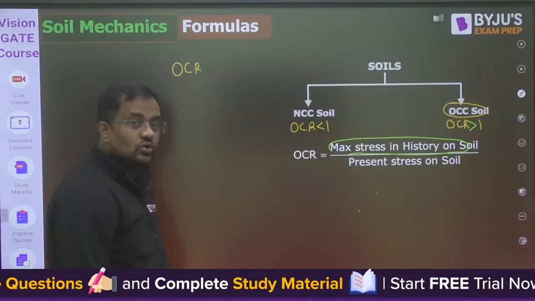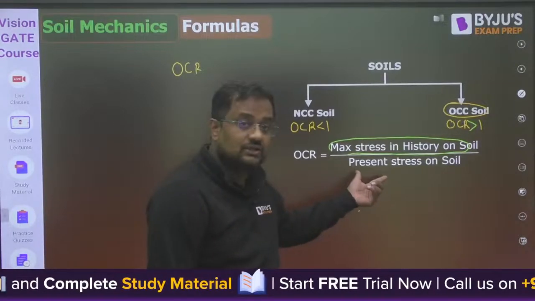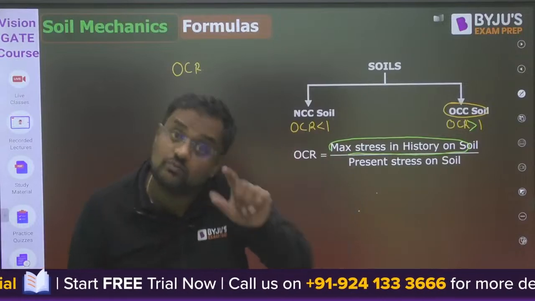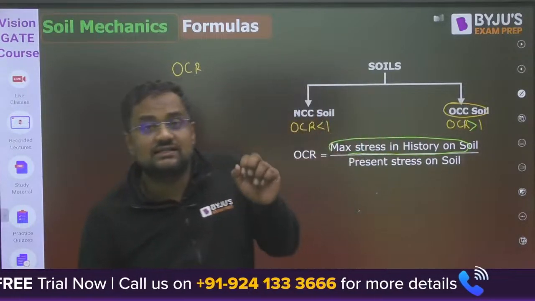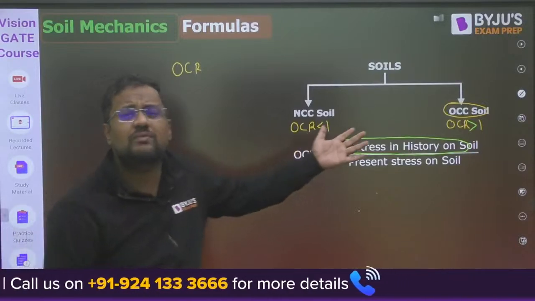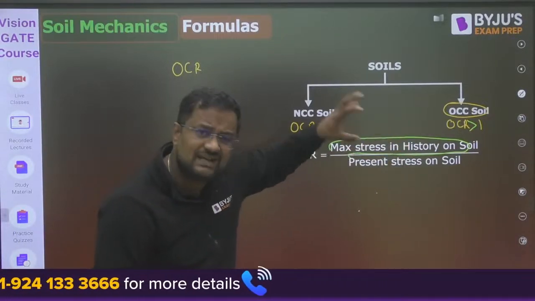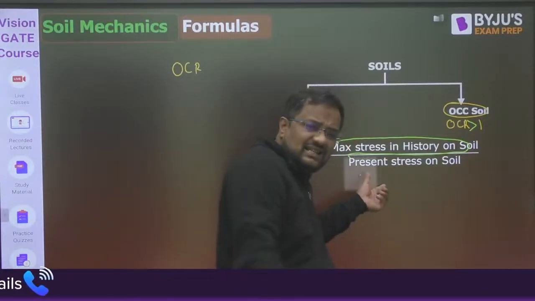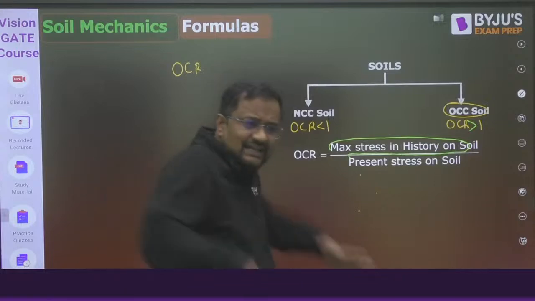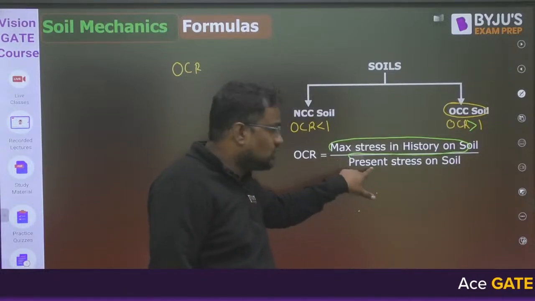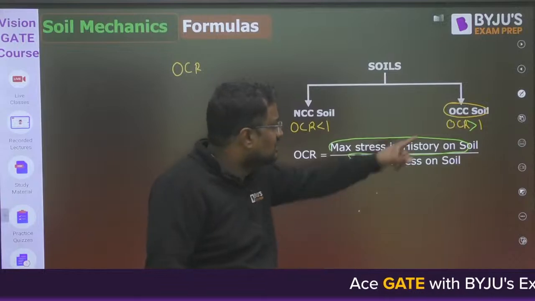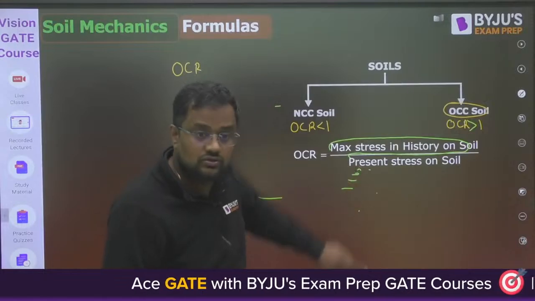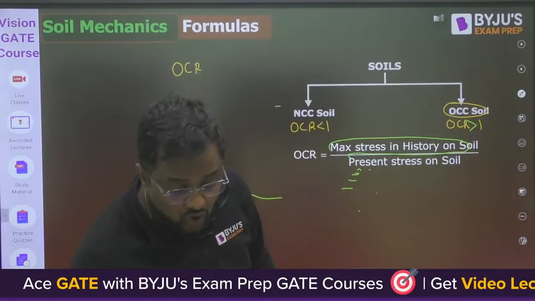So OC soil means today's stress is not much. NC soil means today's stress is the maximum. Let me tell you guys, NC soils will have more settlement for a particular state of stress. OC soil will not have much settlement, because the stress in the history is maximum here. Already someone has compacted it. Today you are applying very little stress, so not much settlement. Already somebody applied 100 kilopascal in the history, and today you are applying 2 kilopascal, so less settlement here. But in NC soil, the stress in the history was 100, but today you are applying 1000. So settlement of NC soil will be more.